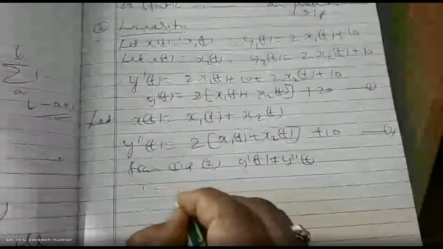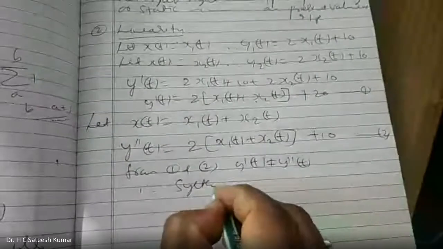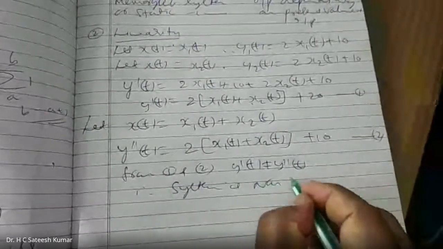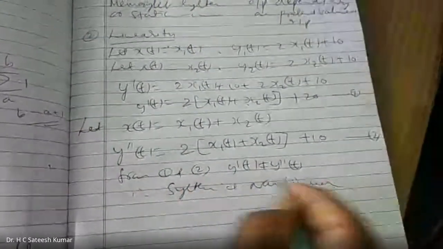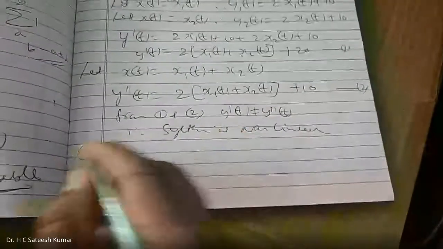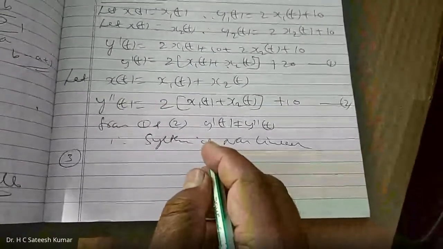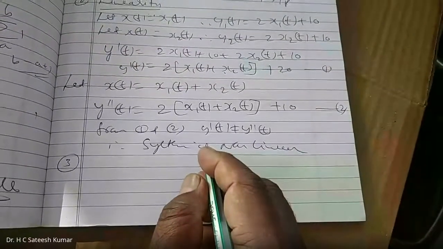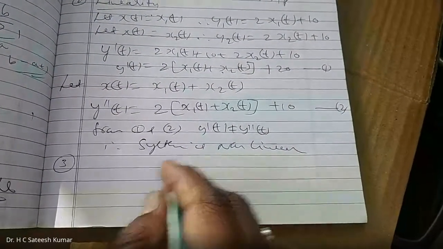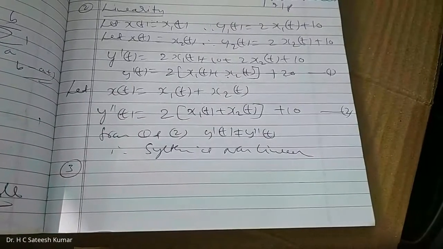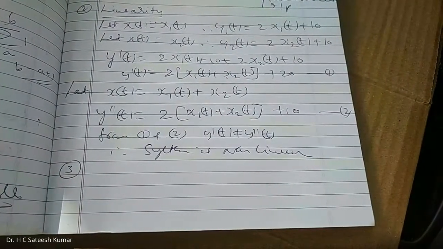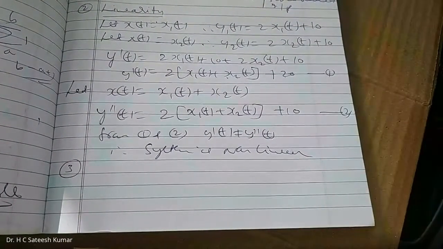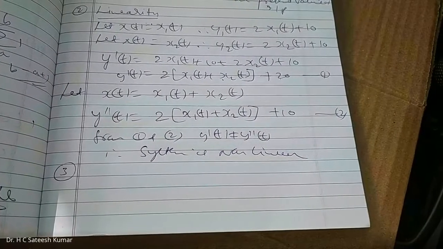Therefore, the system is non-linear because they are not equal. The meaning of this is that the response when both of them are acting simultaneously is not equal to the sum of the responses when they are acting individually. That's what the statement is, right?